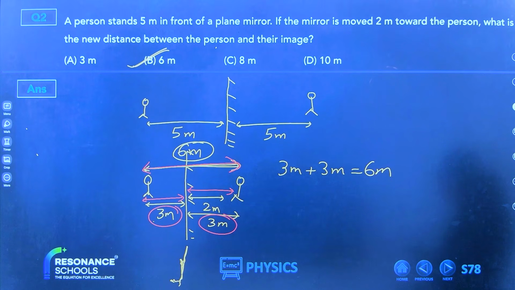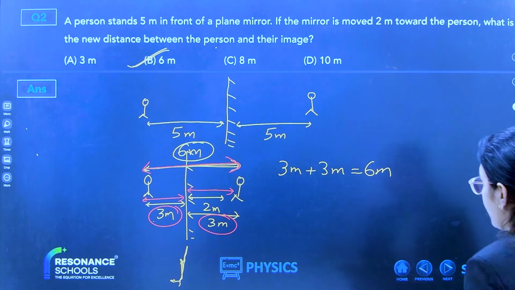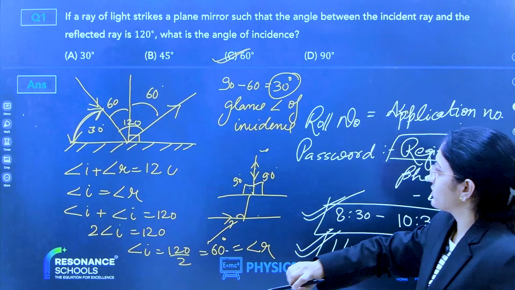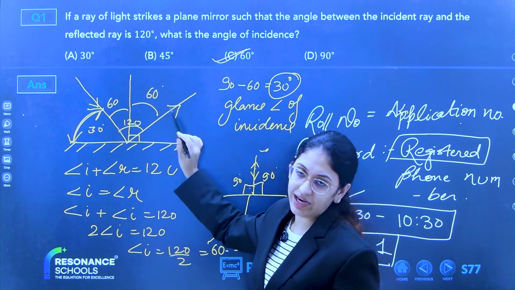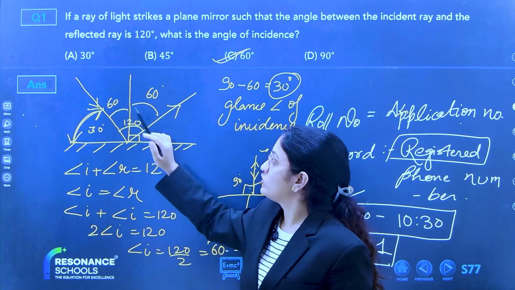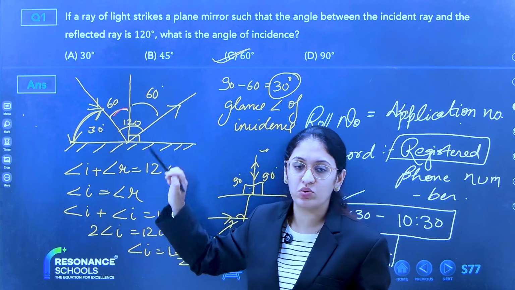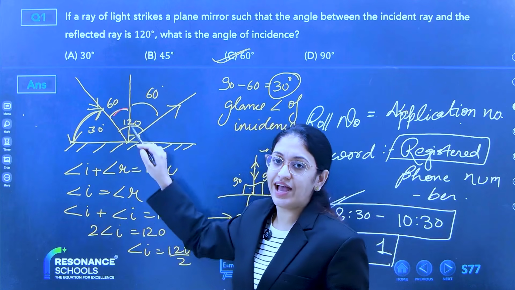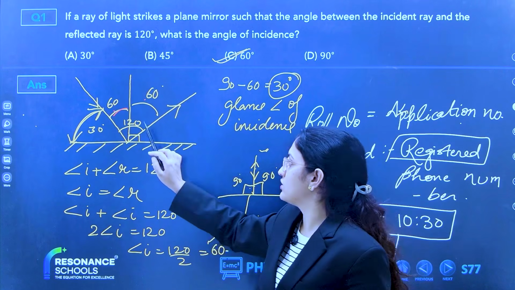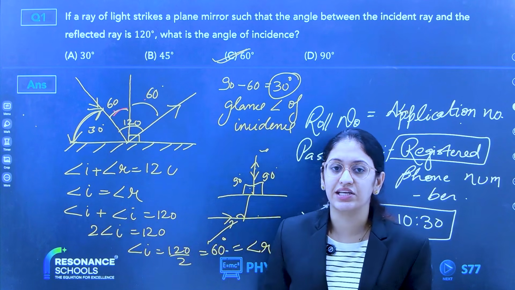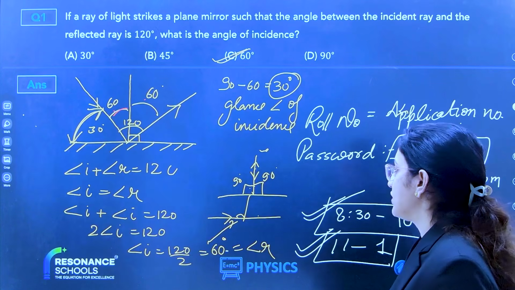Question one, Naga. You want me to explain question one again? Okay, I will explain. The incident ray strikes at an angle of 60 and gets reflected back at an angle of 60. The total angle between the incident and reflected ray is 120. We know that the angle of incidence is equal to the angle of reflection, so 120 upon 2 is 60. Angle of incidence equals angle of reflection equals 60 degrees.